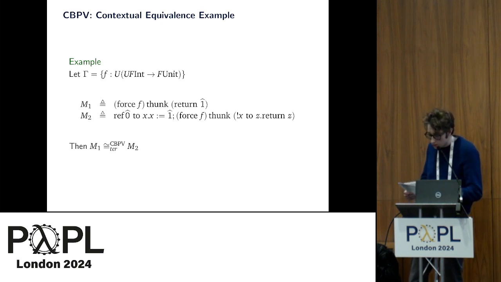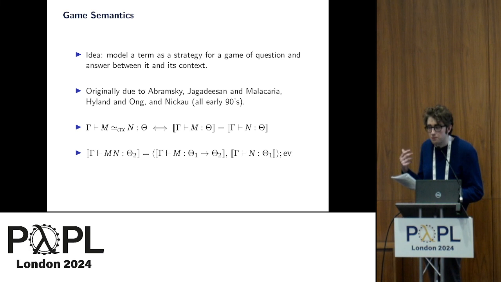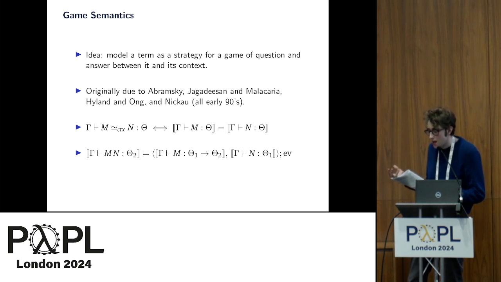So to decide contextual equivalence, we're going to appeal to game semantics. And I'm going to briefly mention a couple of points of background to put our work into context. As usual, in game semantics, we model a term as a strategy for a question and answer game. And for us, we're going to call the term the player, or P, and the context the opponent, or O.